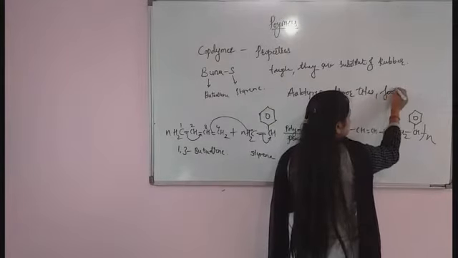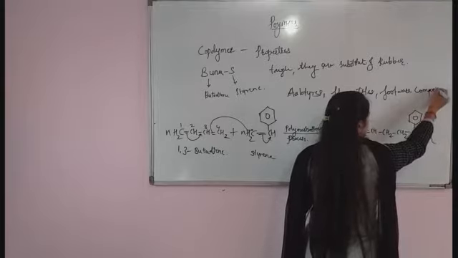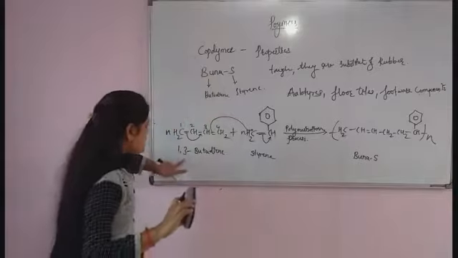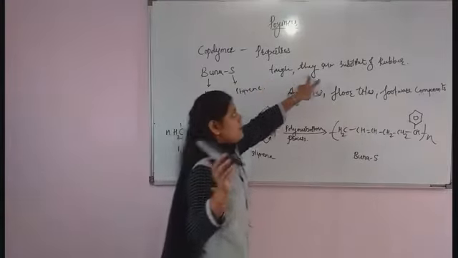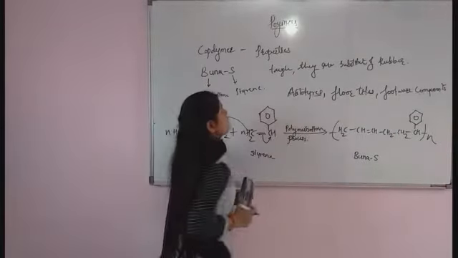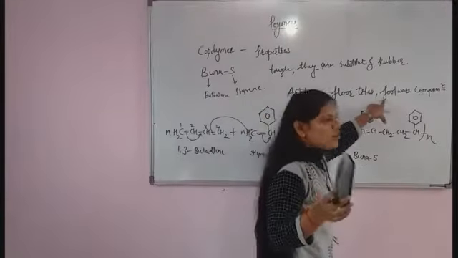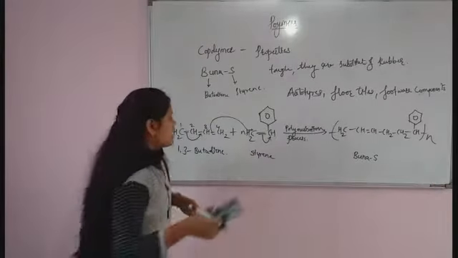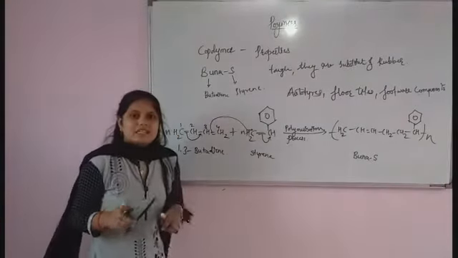So the main important property of this copolymer is that it is tough and a substitute for rubber, and because of this reason we can use it to make auto tires, floor tiles, footwear and components. So it is an important property of a copolymer. I hope you understand what is meant by copolymer. Now we will move to the next point, that is rubber.